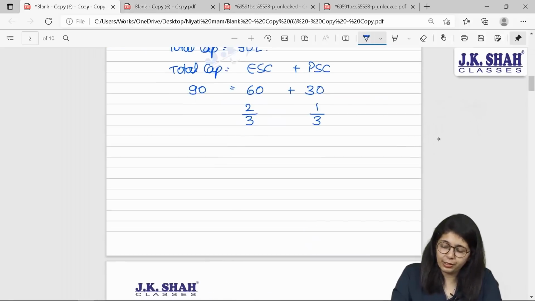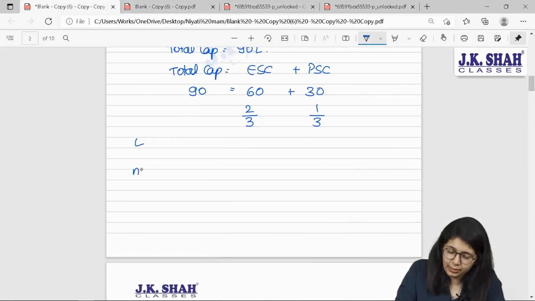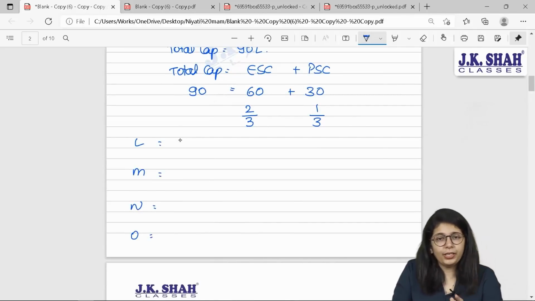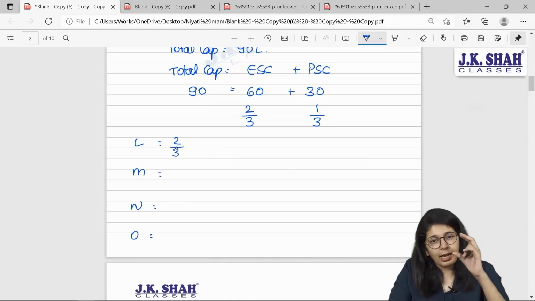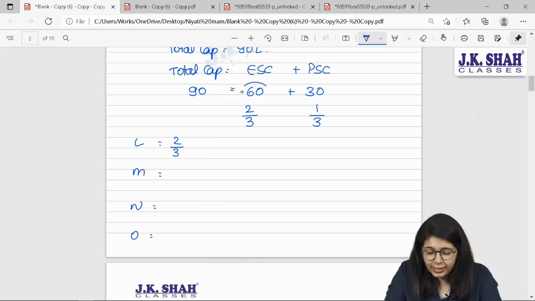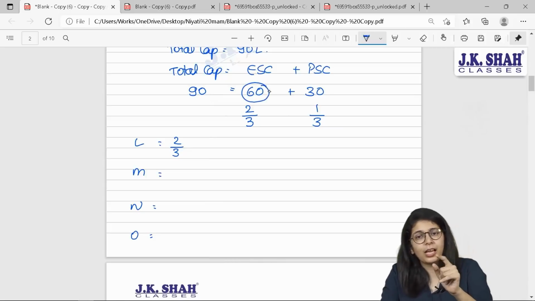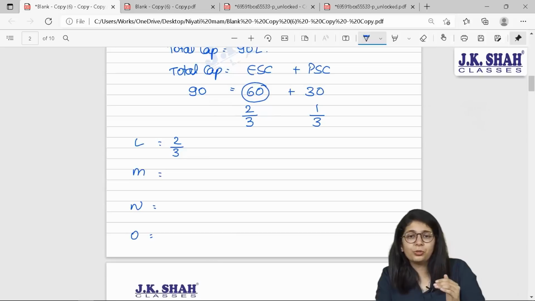So for L, M, N and O, your voting right in the company is out of equity shares, which is overall 2/3 of the company, and out of this 2/3, which indicates 60 lakhs, you have shares in the ratio of 3:3:2:2.